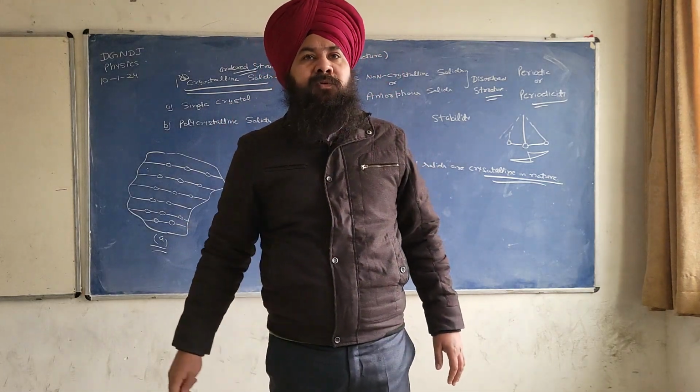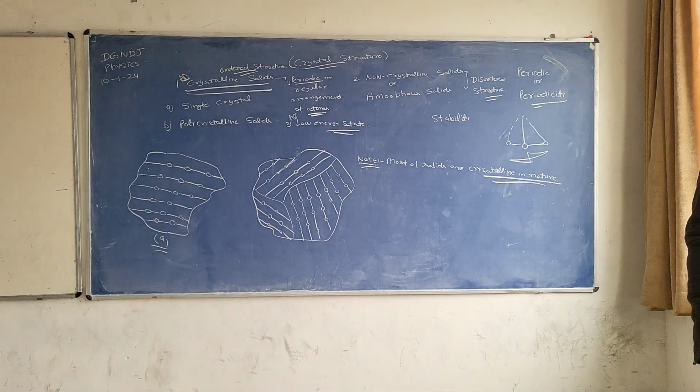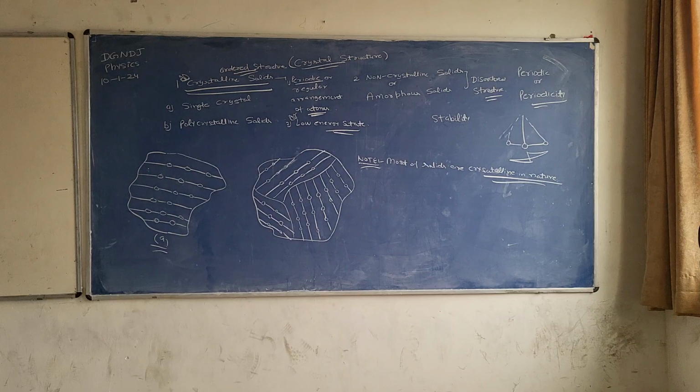We will write two lines. In a single crystal, since the periodic arrangement extends throughout, single crystals are polyhedrons.